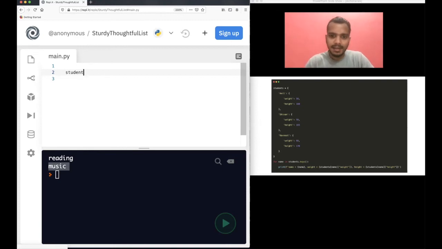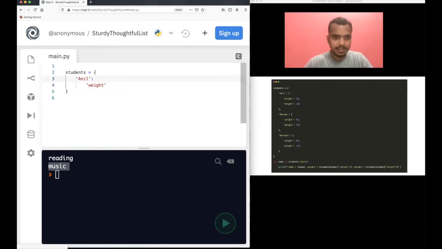Let's have students. I will use this for clarity. I will have my first student name here. In this case, the key is the name of the student. I'm not using a key called name here, I'm just using the name itself as the key. What is the value here? The value can be weight.